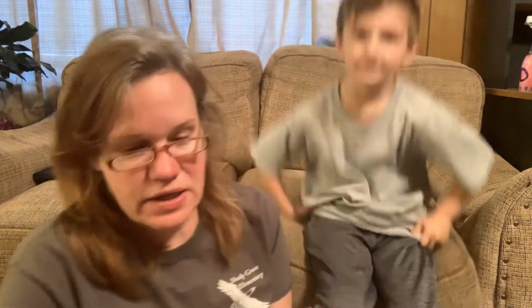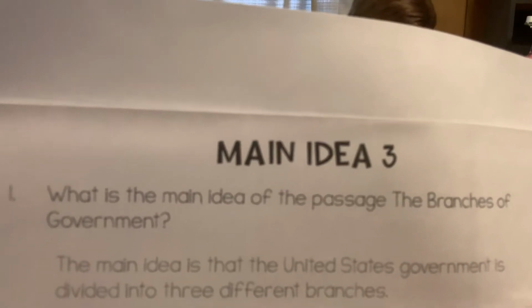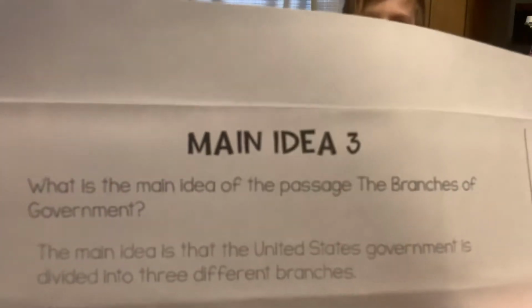So what is the main idea of the passage, the branches of government? They almost give it away in the title, don't they? So we want to start that with a complete sentence. The main idea is that the United States government is divided into how many branches? Into 3 different branches. There you go. Very, very good. That passage was telling all about the 3 different branches of government.